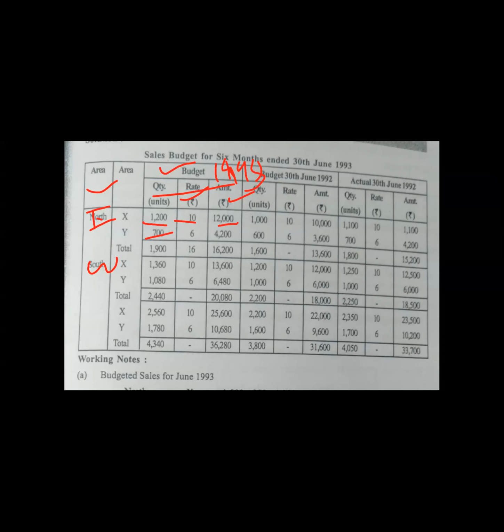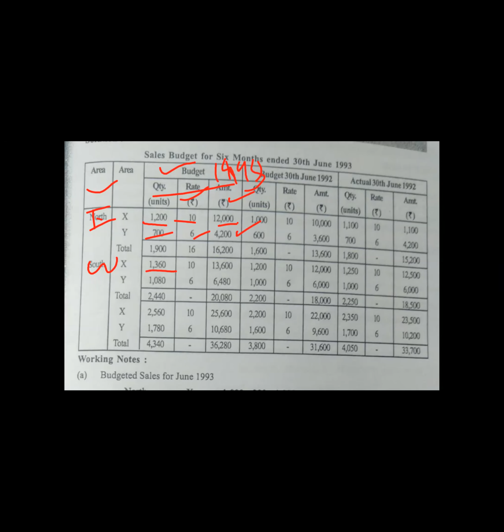Okay. Similarly, for the product Y in the north zone itself, how much is it? 600 already existing plus 100, 700. So it will be 700 into 6, 4,200. Now west zone we are having 1200 plus there is an increase of 160 units.